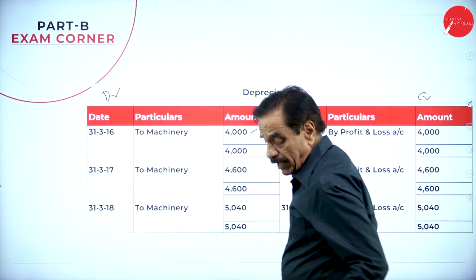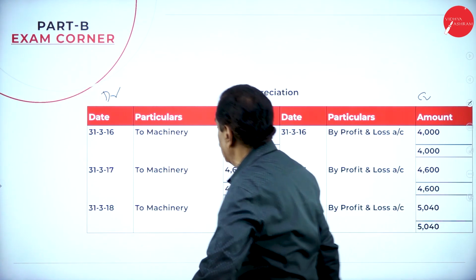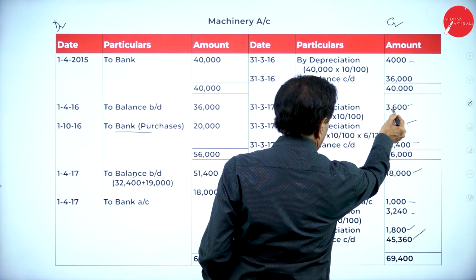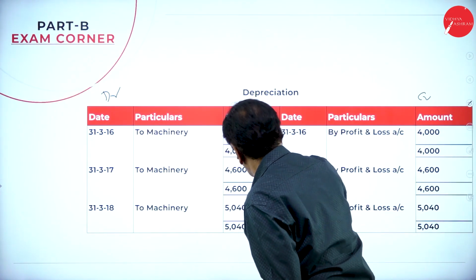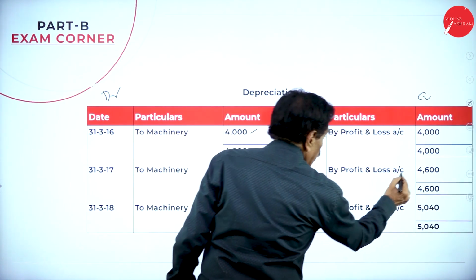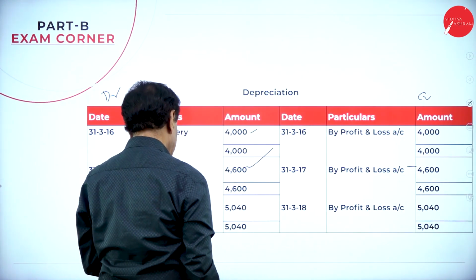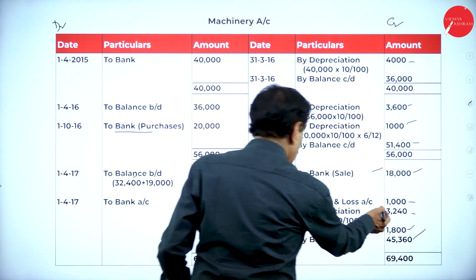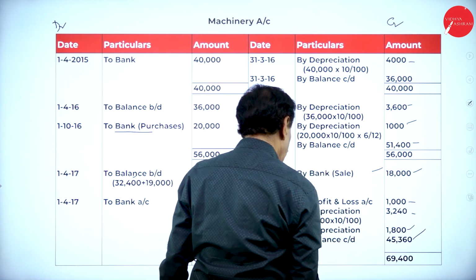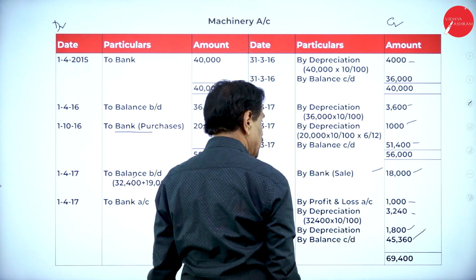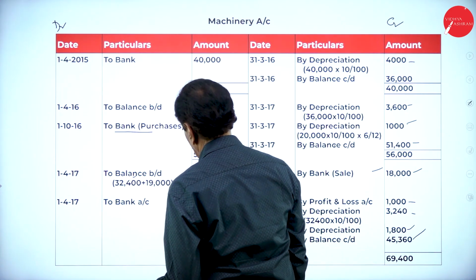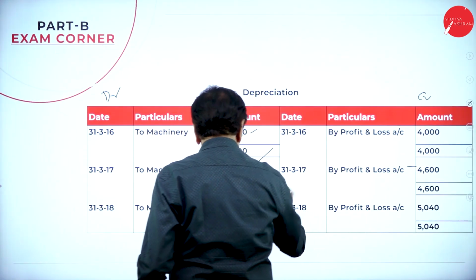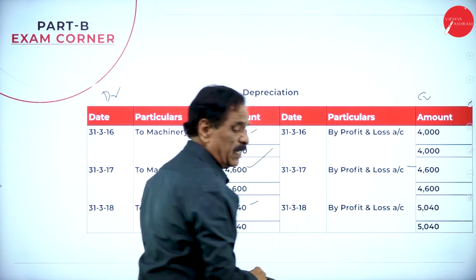Second year, what's the value of the depreciation? If you see that, second year depreciation is how much? 3,600 plus 1,000, 4,600 is there totally, which can be transferred to profit and loss account. Last year depreciation, how much? Here 3,240 plus 1,800 is there, no? So your total amount is 5,040, which can be transferred to profit and loss account.